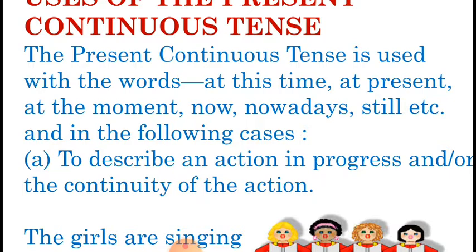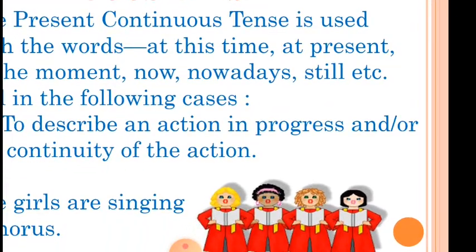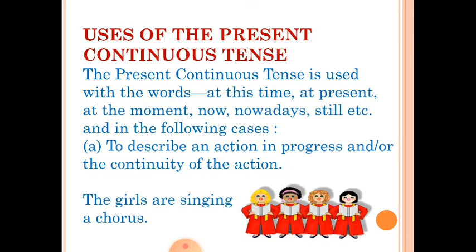To describe an action in progress and the continuity of the action. That means if the sentence is in continuation, then we use the words like at this time, at present, at the moment, now, nowadays, still. The girls are singing a chorus. So here it is in the present continuous tense.